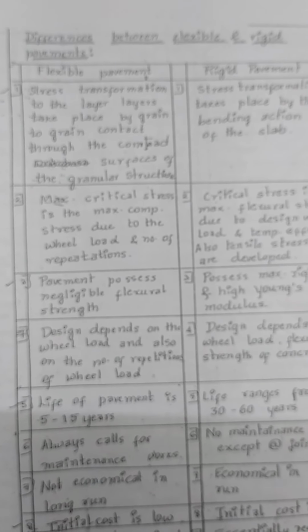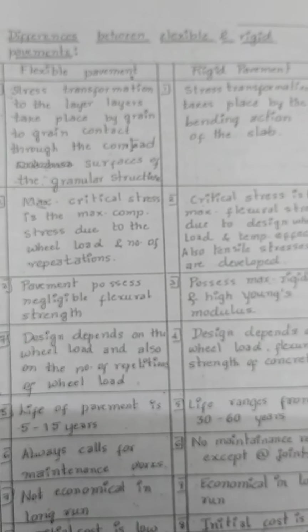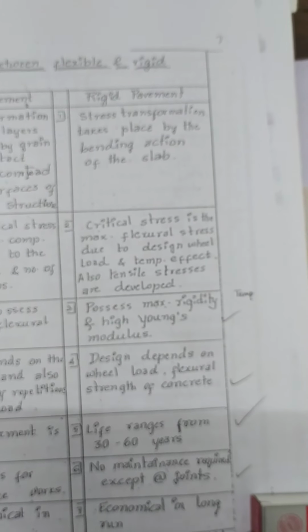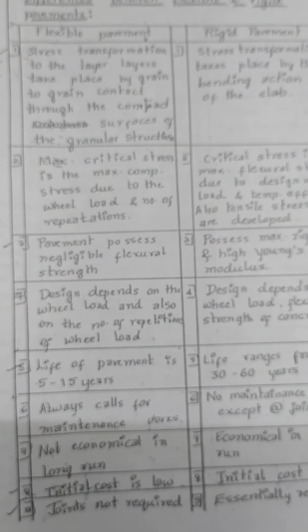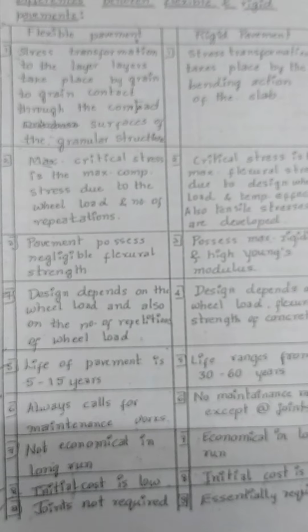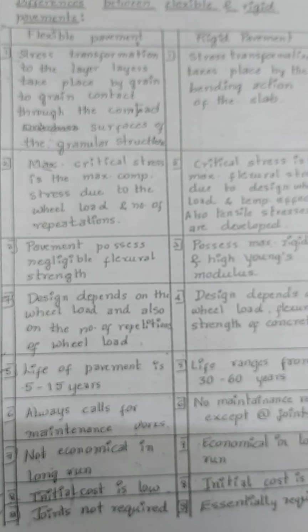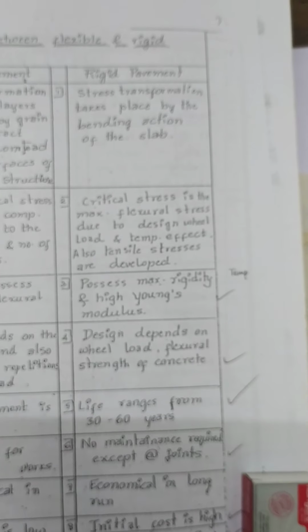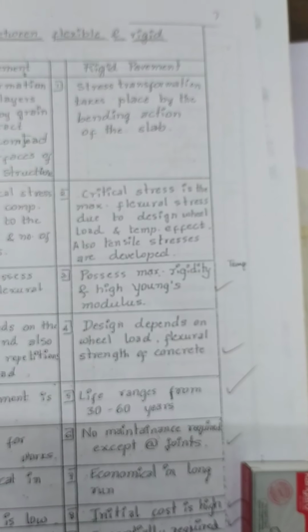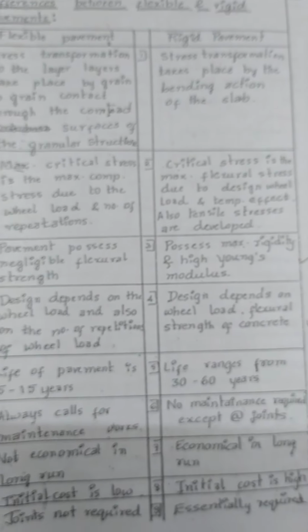Third, the pavement possesses negligible flexural strength in flexible pavement, whereas rigid pavement possesses maximum rigidity and high Young's modulus. Fourth, in flexible pavement, design depends upon wheel load and also on the number of repetitions of wheel load. Here, in rigid pavement, design depends on wheel load and flexural stresses of the concrete.